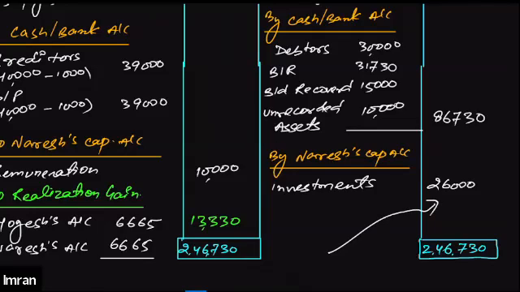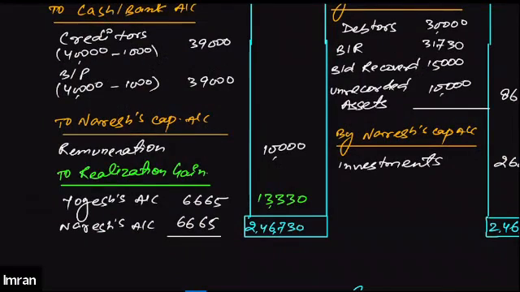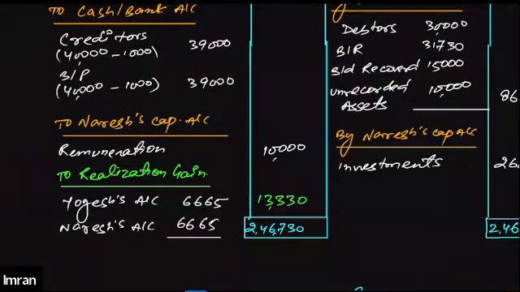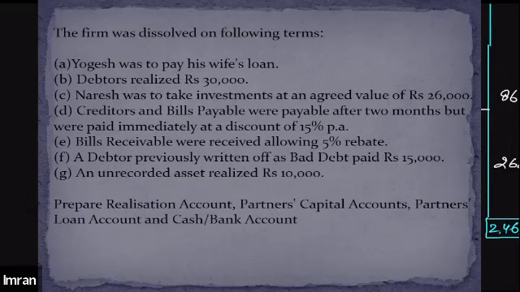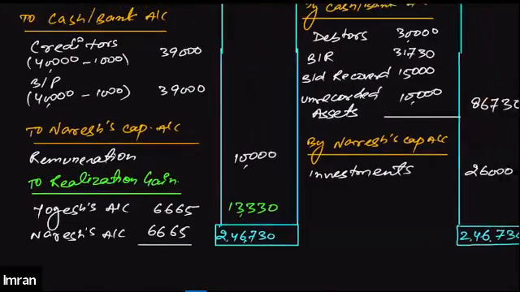All right. After doing this, we will total the credit side, and we will get 2,46,730 as the total of the credit side. Subtracting all the debit side values, the remaining amount will be 13,330, which will be considered as the realization gain or realization profit. This will be distributed among Yogesh and Naresh in the profit sharing ratio. They were equal partners, so we have distributed the profit in equal ratio. So this is all about the realization account.